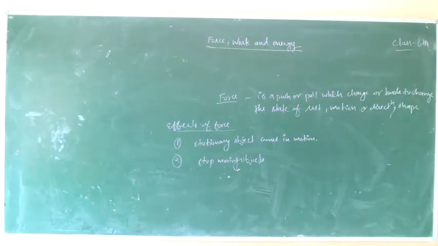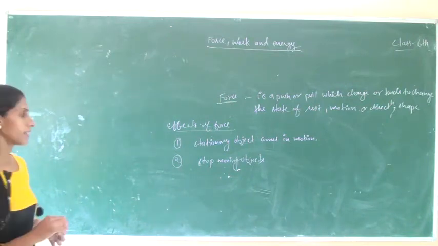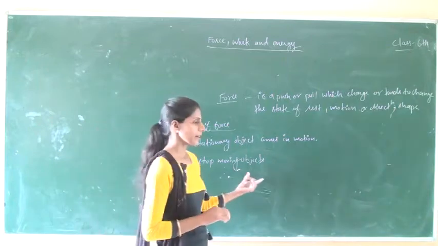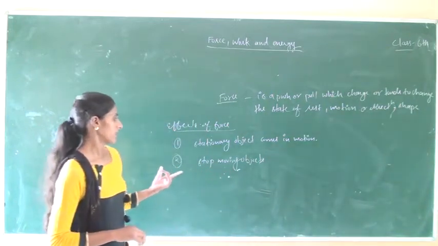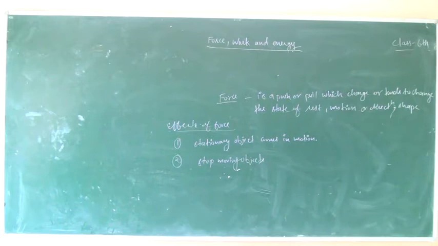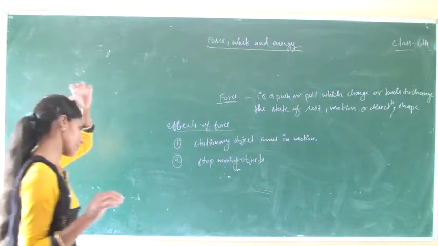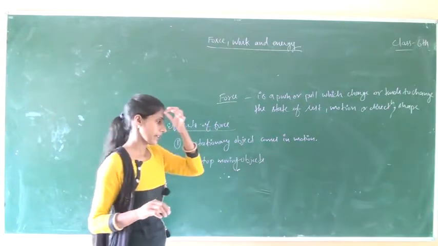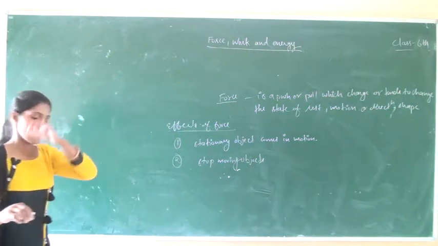It means that if you apply a force in the opposite direction to the direction of the moving body, the body will slow down. Okay? Similarly, if we apply brakes to a moving bicycle, it first slows down and after some time it comes to rest.